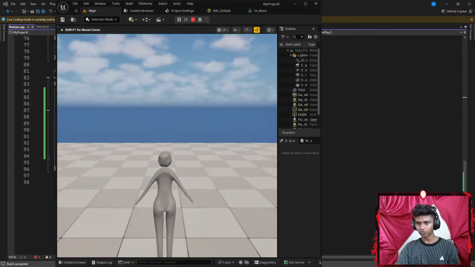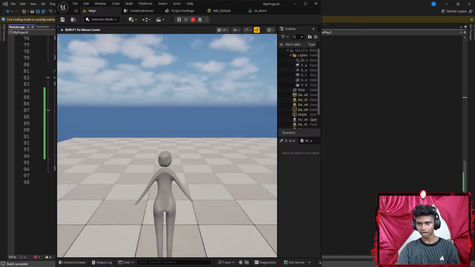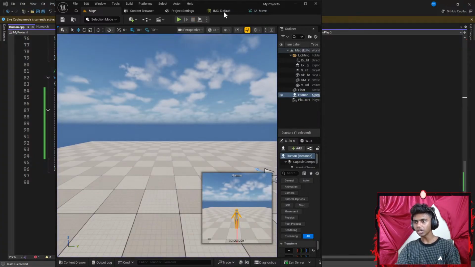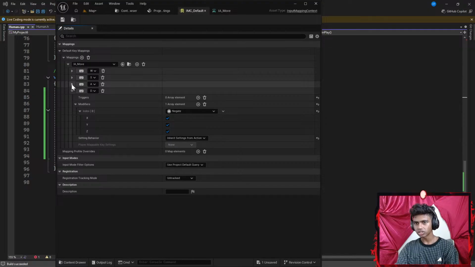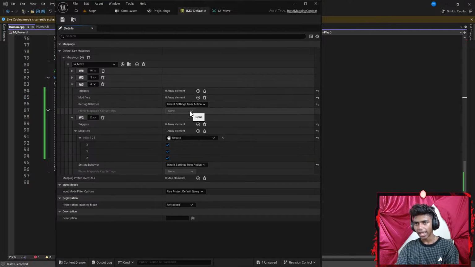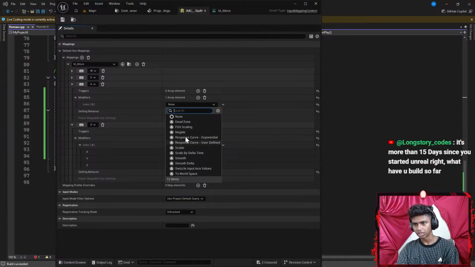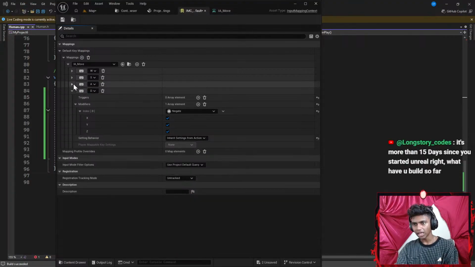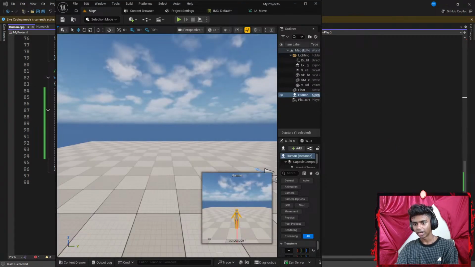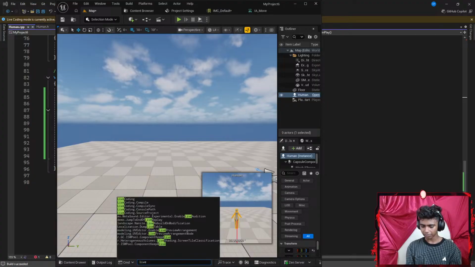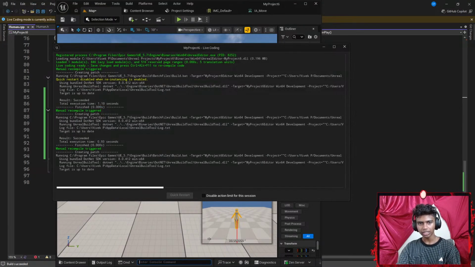Now I should be able to move forward, backwards, towards the right, and towards the left. Speaking of right and left, I gotta fix a tiny thing here. Let's add a negate here. So I'm gonna flip these. I'm gonna add a modifier. This modifier is gonna be, let's say, of negate. Okay, my A is gonna have negate. My D will not have anything. There. Now let's compile it again. I'm gonna go with live compile. Let's compile.